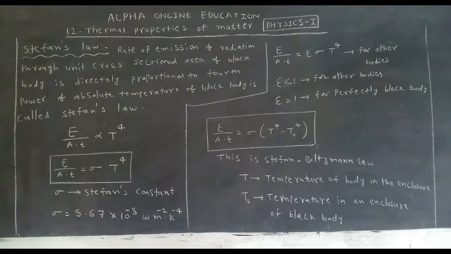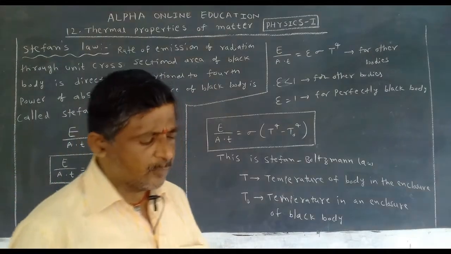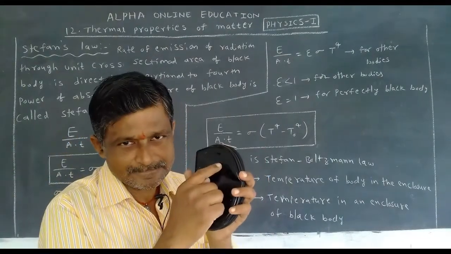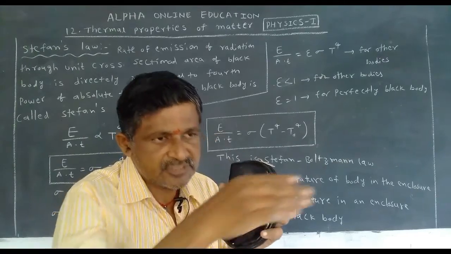Now what does he say? The rate of emission of radiation through unit cross-sectional area of a black body is directly proportional to the fourth power of the absolute temperature of the black body. This is called Stefan's law. Take a black body: it emits radiation when the surrounding temperature is less.